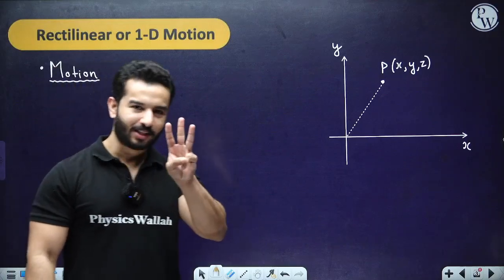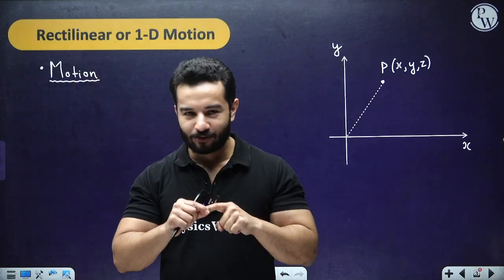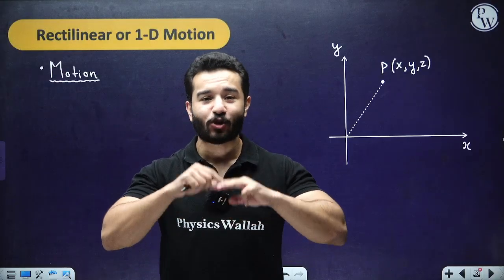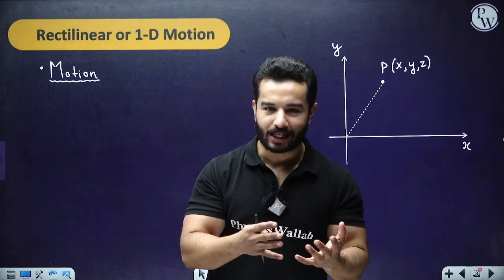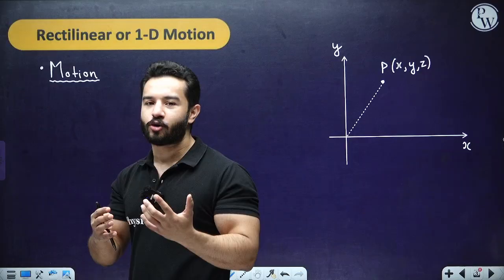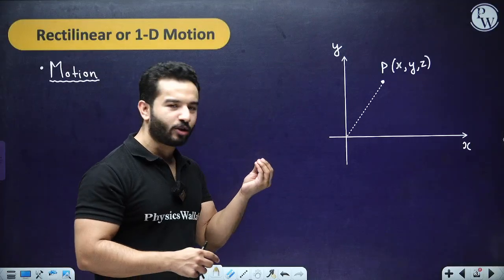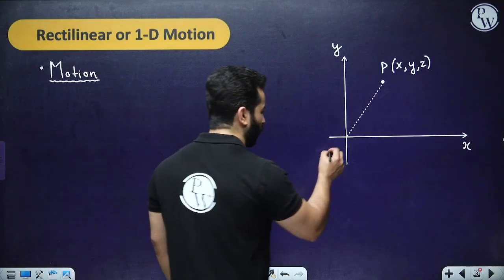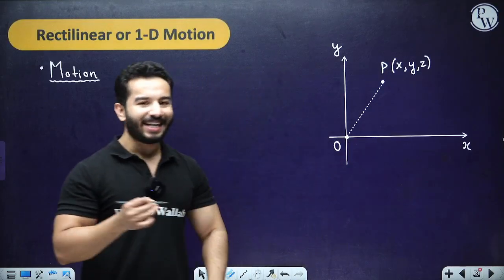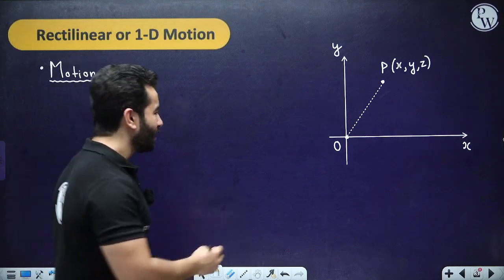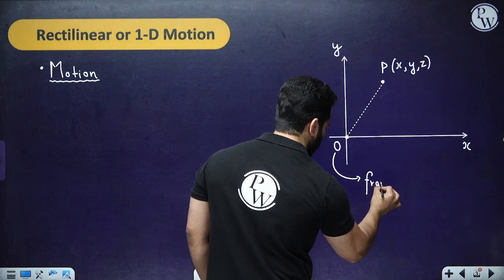So please remember there are three coordinates. If any one of them changes, or any two of them, or in any combination they change, we are going to say that the body is in motion, else we are going to say the body is at rest. Please note that there is quite a significance of this point, which is known as the origin, right? That's what you call it, origin. In the real world, we call this a reference point or a frame of reference.